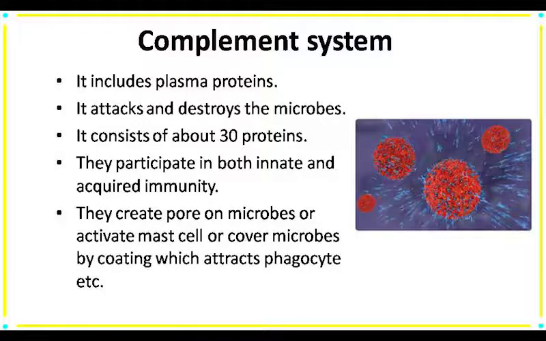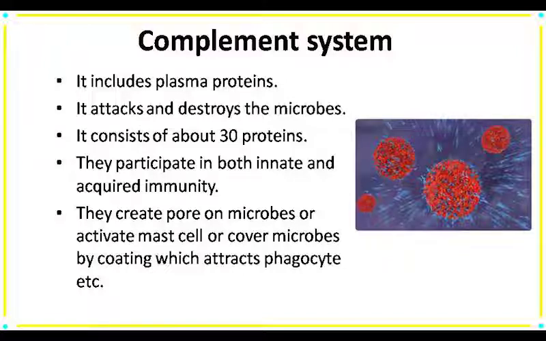Our next is the complement system. Complement system includes plasma proteins. About 30 kinds of plasma proteins are present. Their function is to attack and destroy the microbes. They participate in both innate and acquired immunity. And they also cause various kinds of functions, like they create pores on the microbe or activate the mast cell or cover the microbes with a layer of coating, and that layer of coating attracts the phagocyte.